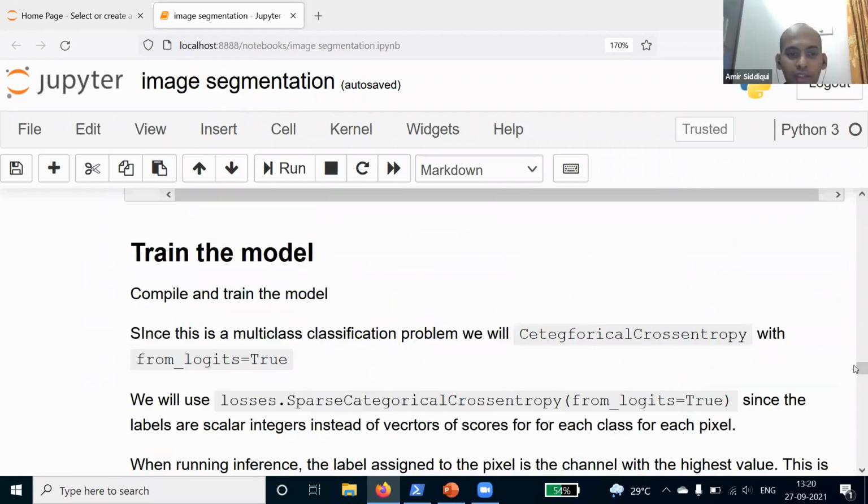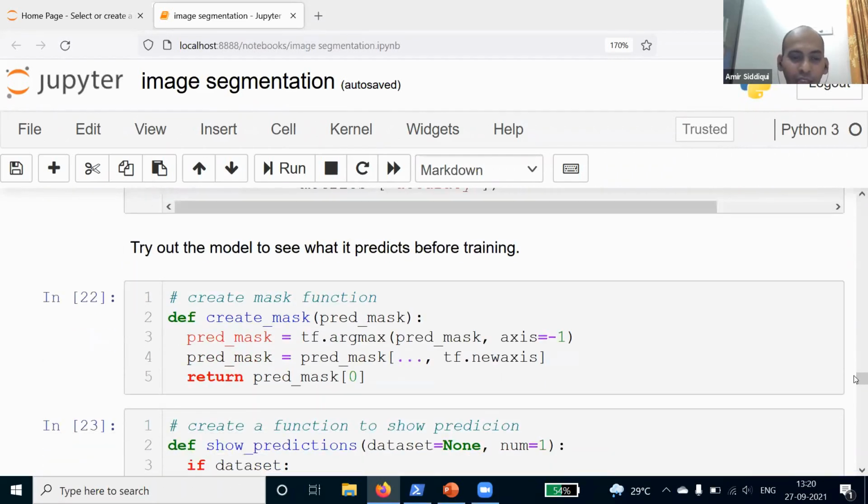Yeah, so in this data set, you will get the true mask automatically because this data set has true masks. But if you are working on a custom data set, then you can create a function, and that function will help you generate a true mask for your input images.